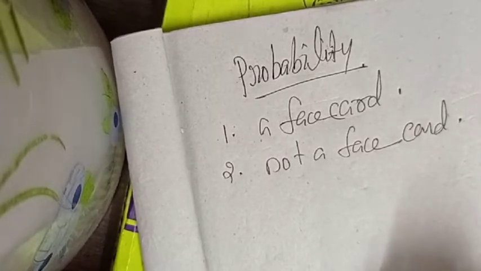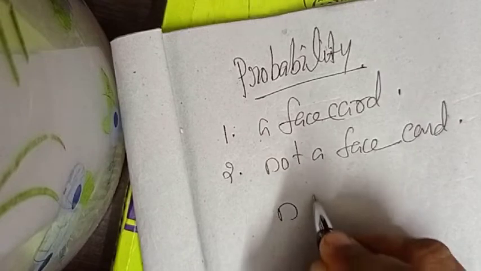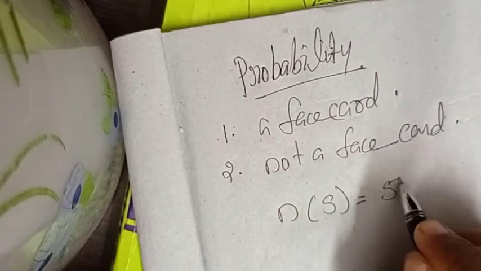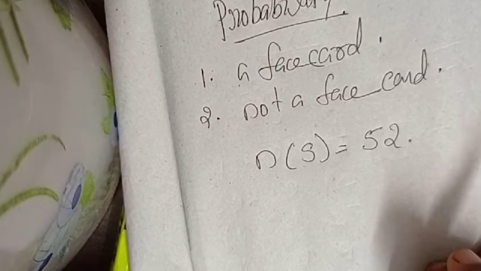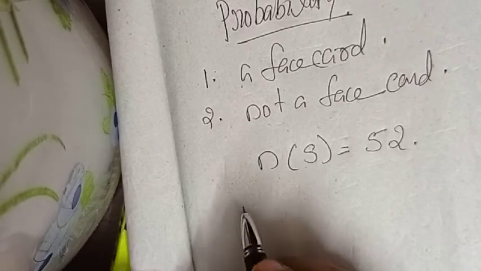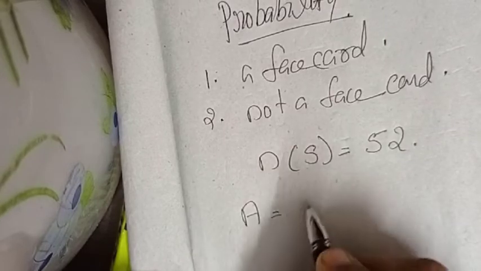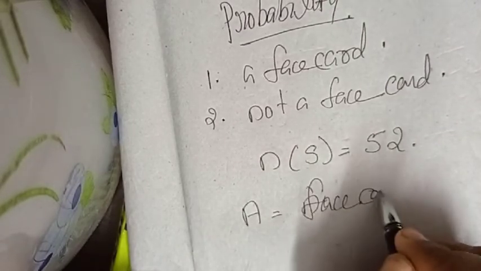From a well-shuffled deck of 52 cards, can you say what is n of S? n of S is equal to 52 cards. Understand? Now, how many face cards are there? Let A be the number of face cards.